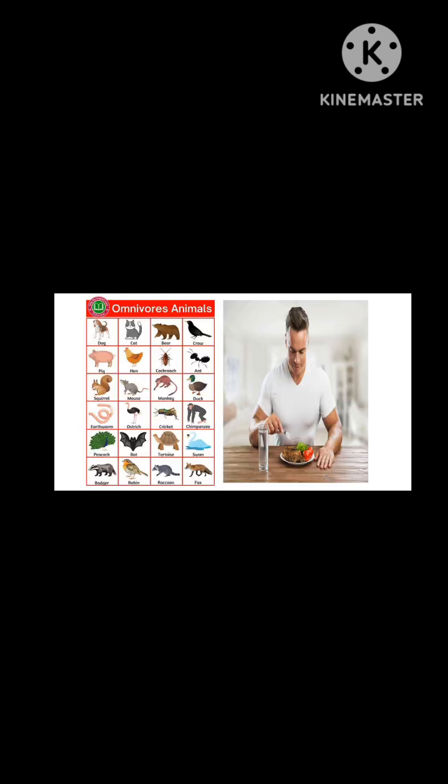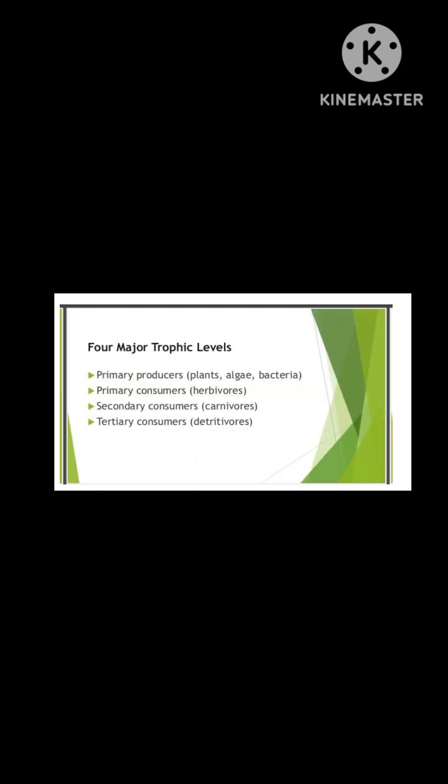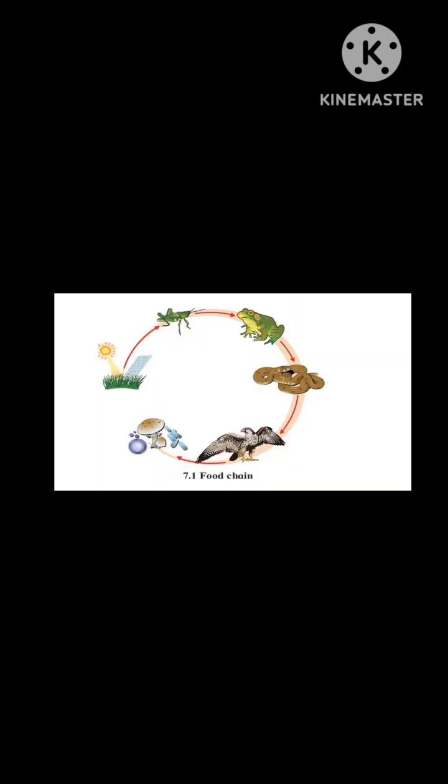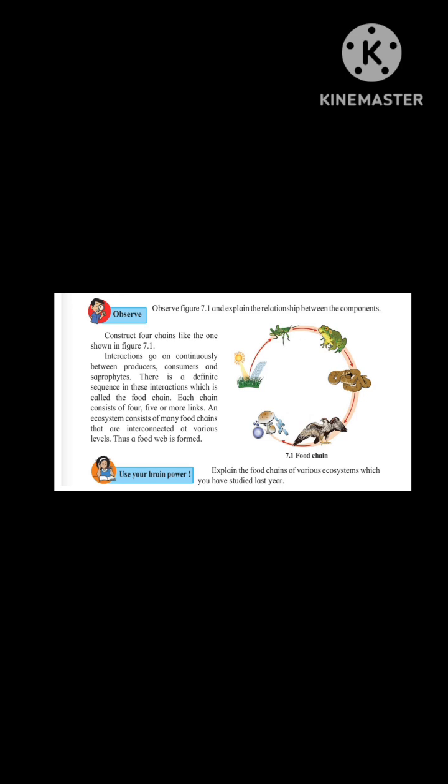The next term is omnivorous. Bears and human beings feed on herbivorous and carnivorous, so they use veg and non-veg food too. So they are known as the omnivorous. And the sun is the big source of energy. With the help of sun, plants can prepare their own food. As the interaction goes on continuously between the producers, consumers and saprophytes, there is a definite sequence in the interaction which is called the food chain. It consists of 4 or 5 or more links, and an ecosystem consists of food chains that are interconnected at various levels.